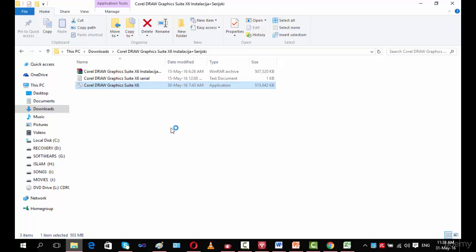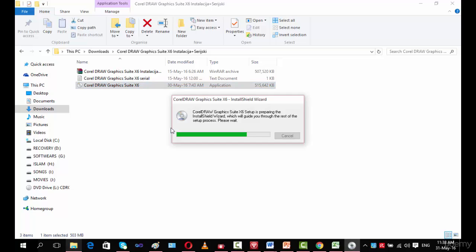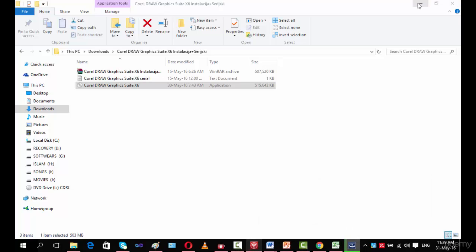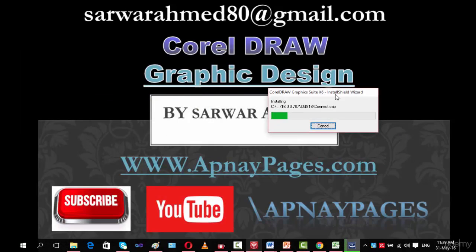This is the Corel Draw setup, which is now in the process of installation. After installation we will open it, then we will start the work.